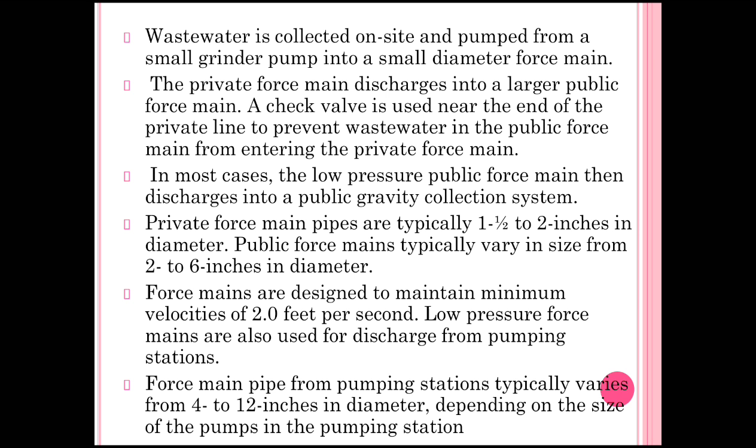Low pressure force mains are also used for the discharge from pumping stations. The force main pipe from pumping stations typically varies from 4 to 12 inches in diameter, depending on the size of pumps in the pumping stations.